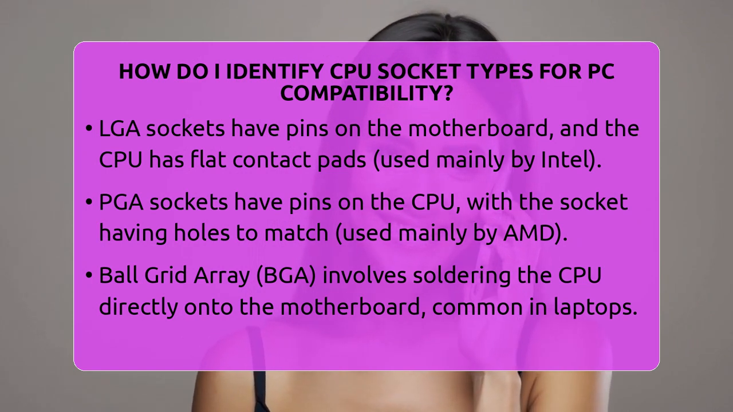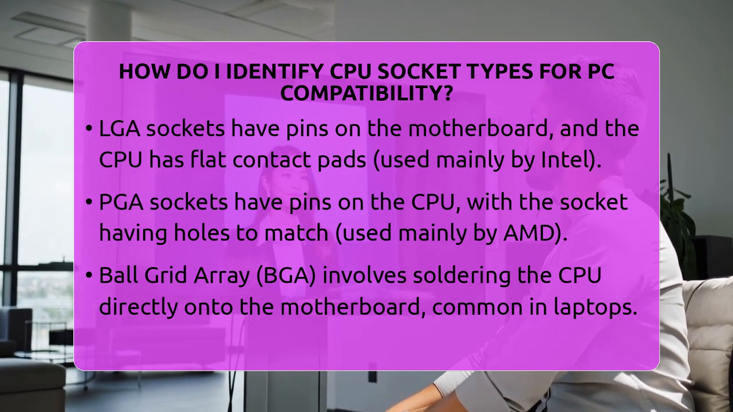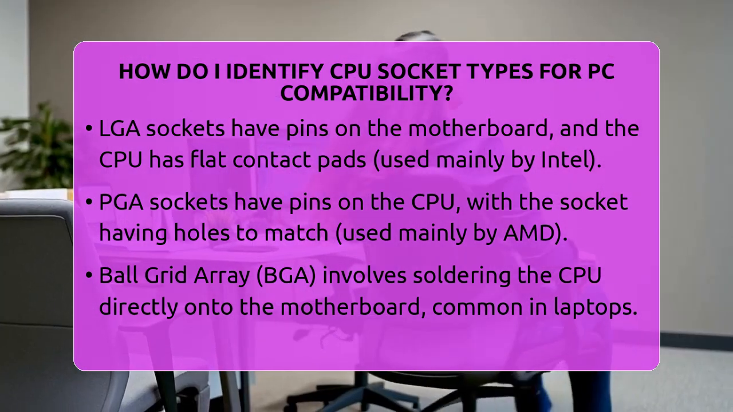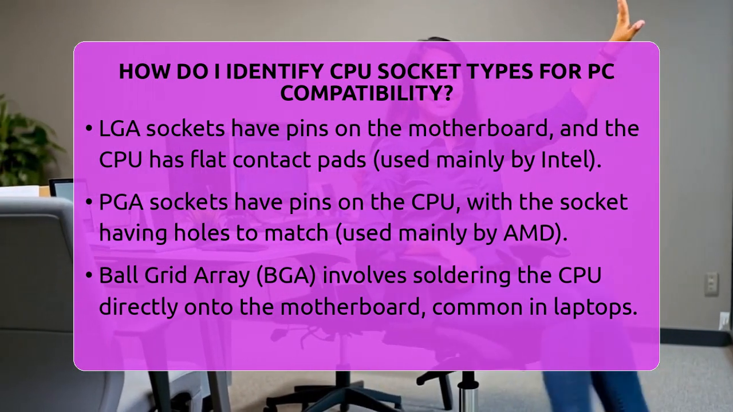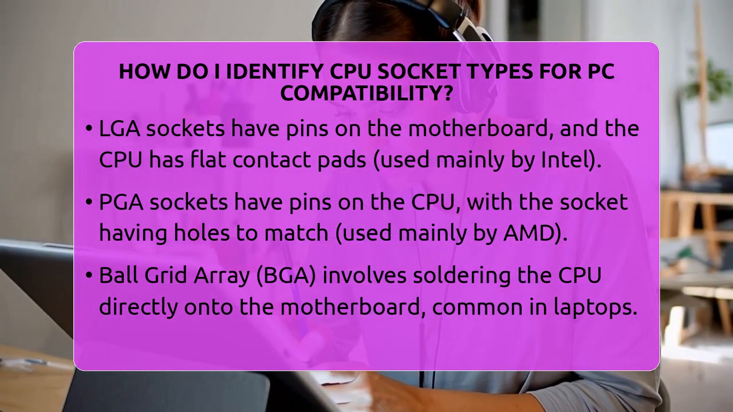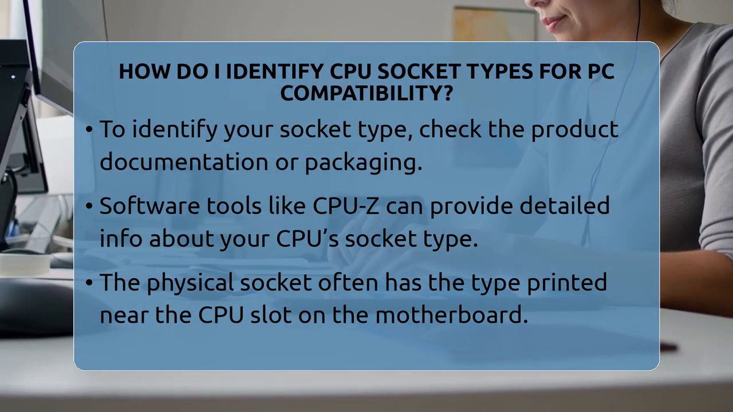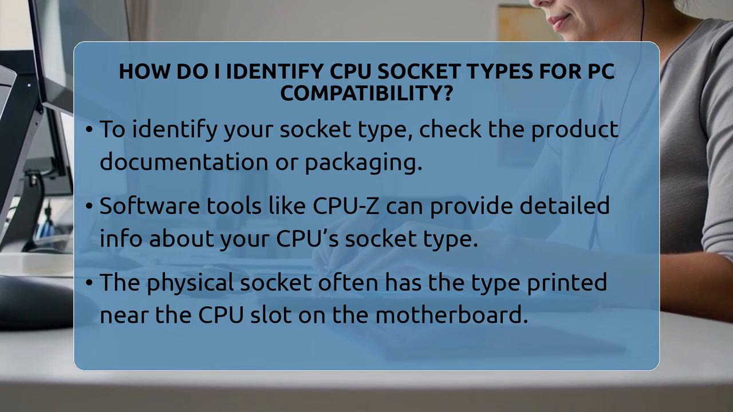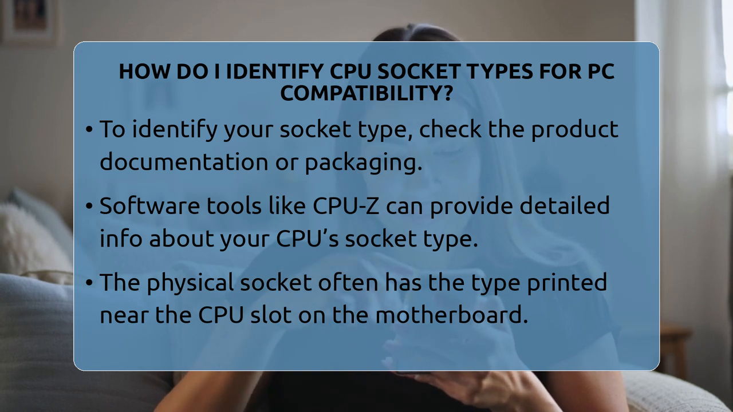There is also ball grid array, or BGA, where the CPU is soldered directly onto the motherboard. This is common in laptops and small devices but not used in custom PC builds because you cannot upgrade or replace the CPU easily. To find out what socket your CPU or motherboard uses, start by checking the product documentation. The manual or packaging will specify the socket type clearly.